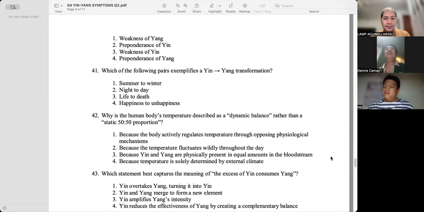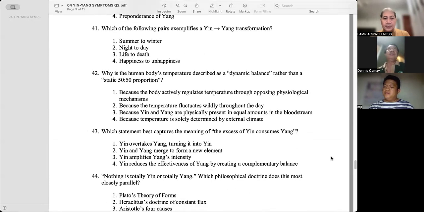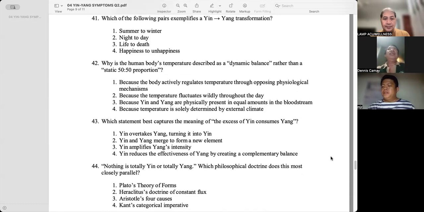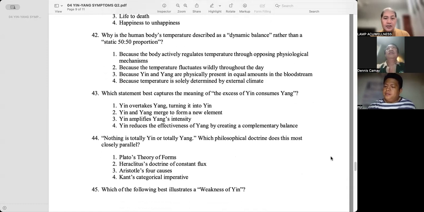Because the body actively regulates temperature through opposing physiological mechanisms. Which statement best captures the meaning of excess of yin consumes yang? Yin overtakes yang, turning into yin. Nothing is totally yin or totally yang. Which philosophical doctrine does this most closely parallel?